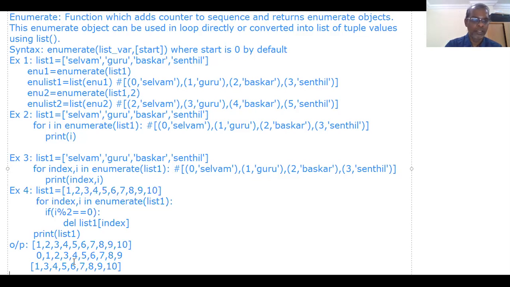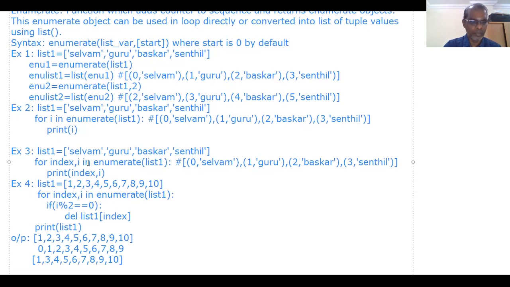Here, what will the index be? Index starts from 0, then 1, 2, 3, 4, 5, 6, 7, 8. That's all. Okay. Now the third time, index will be assigned with 2. I will be assigned with 4. Then 4 modulus 2, still the condition is true. Then this value will be deleted. Then 5 comes here.